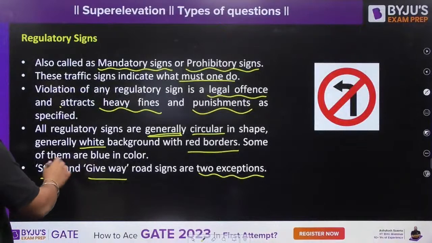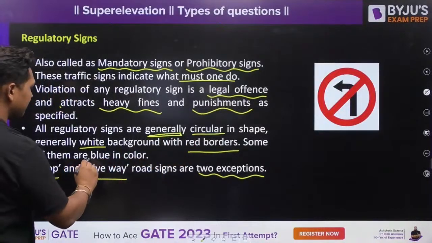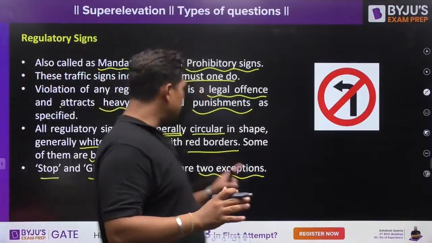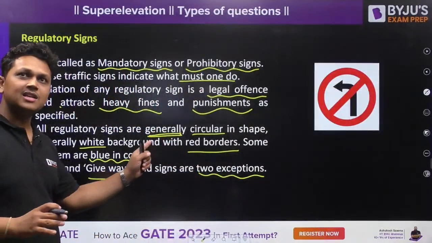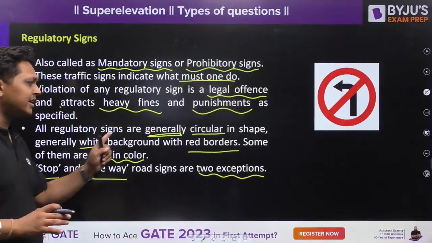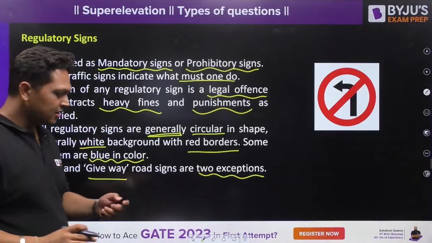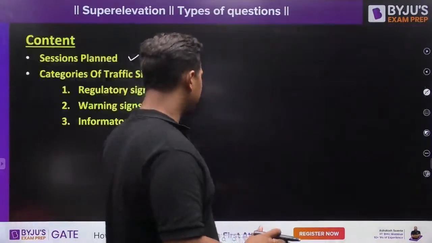So over here you will find some of them are blue in color. That is why I have written generally: generally circular in shape with white background and red borders, and some of them are also blue in color. So these are those traffic signs which are blue in color.